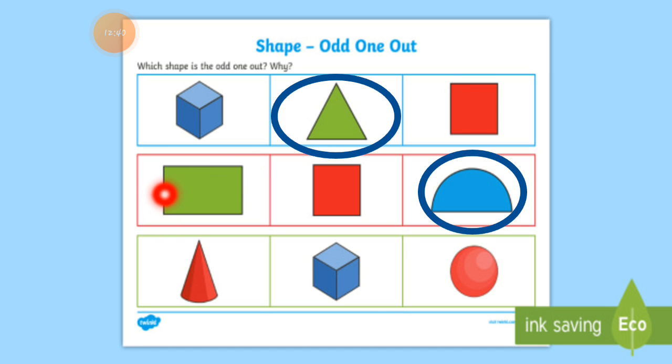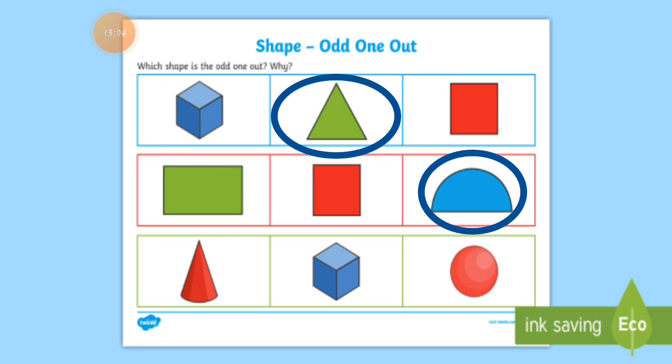The first one is the rectangle shape. Rectangle shape has 4 lines. Then the next one is a square shape. Square shape also has 4 sides. Next one is a semicircle, which we select as the odd shape. The semicircle has curved lines and just one straight line.